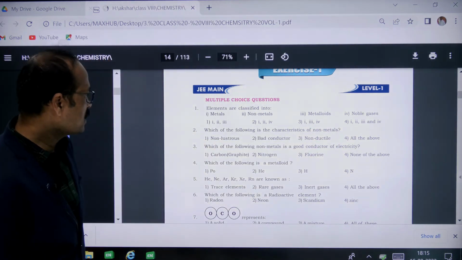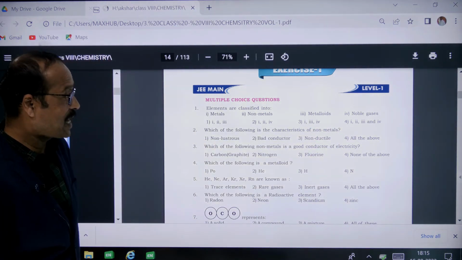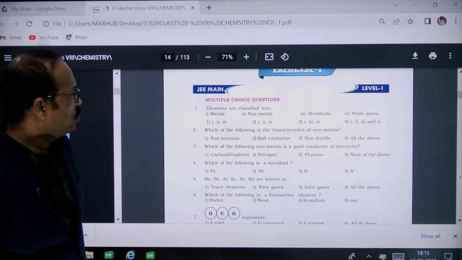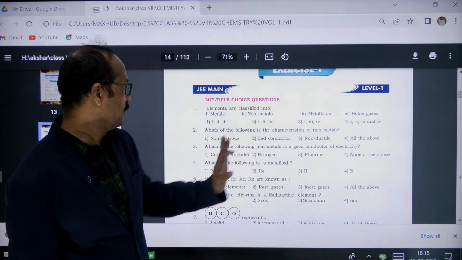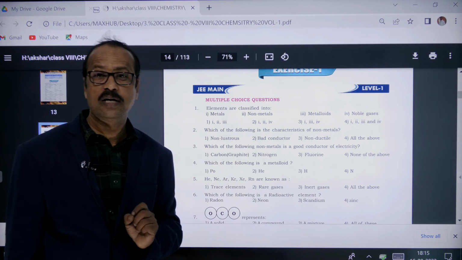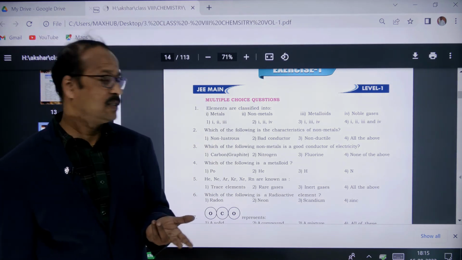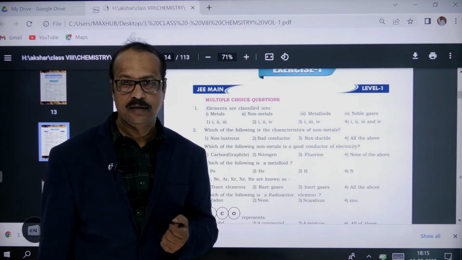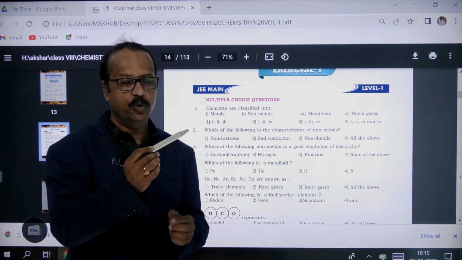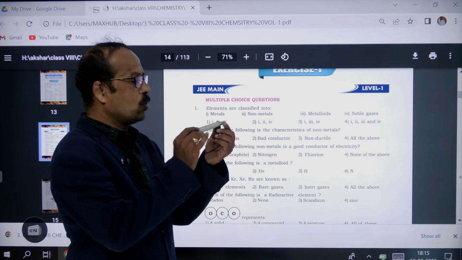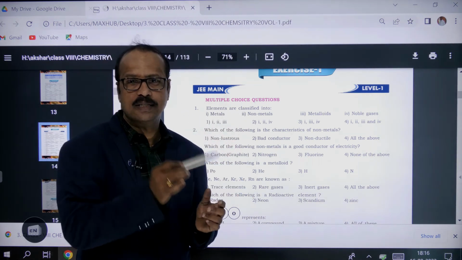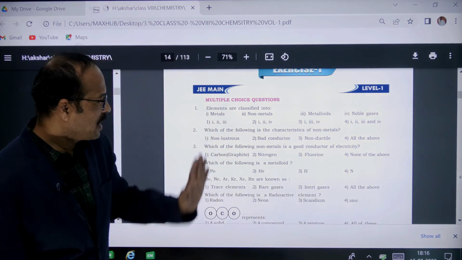Right. Now let's come to which of the following is the characteristics of non-metal? Non-metal, it's not a metal. Whether they are lustrous or non-lustrous? Non-lustrous. Okay, next the bad conductor. Non-metals are good conductors or bad conductors? For example, if I put in the electric wire, I'm connecting to this one and holding here, can I get a shock here? No, because this is non-metal, right? So it's a bad conductor.